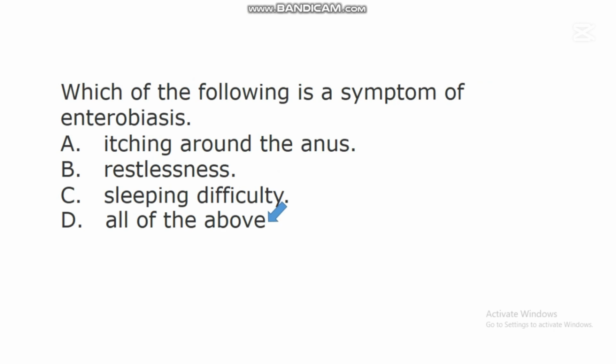Research has shown that the parasitic worm that causes this disease usually lays eggs close to the anus. The female worm lays eggs within the anus. So when these eggs are laid, it will now cause itching, and this disease can make someone restless because of this itching issue, and this disease can also bring difficulty in sleeping. All these things are different symptoms of this nematode disease called enterobiasis in people.